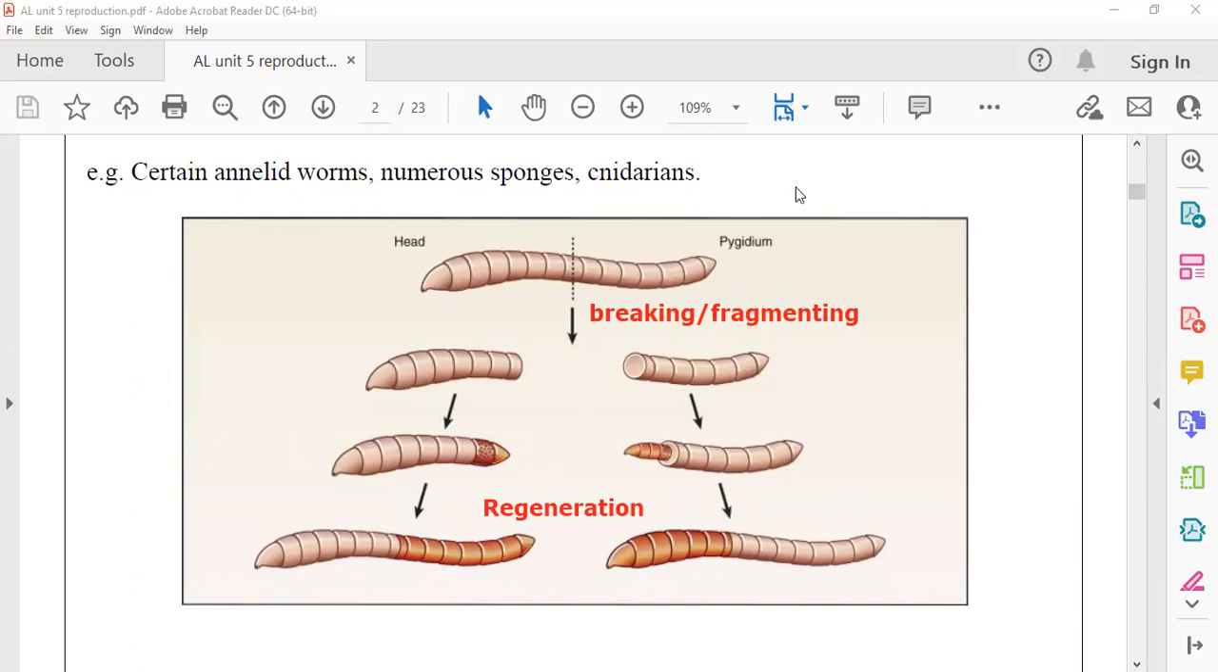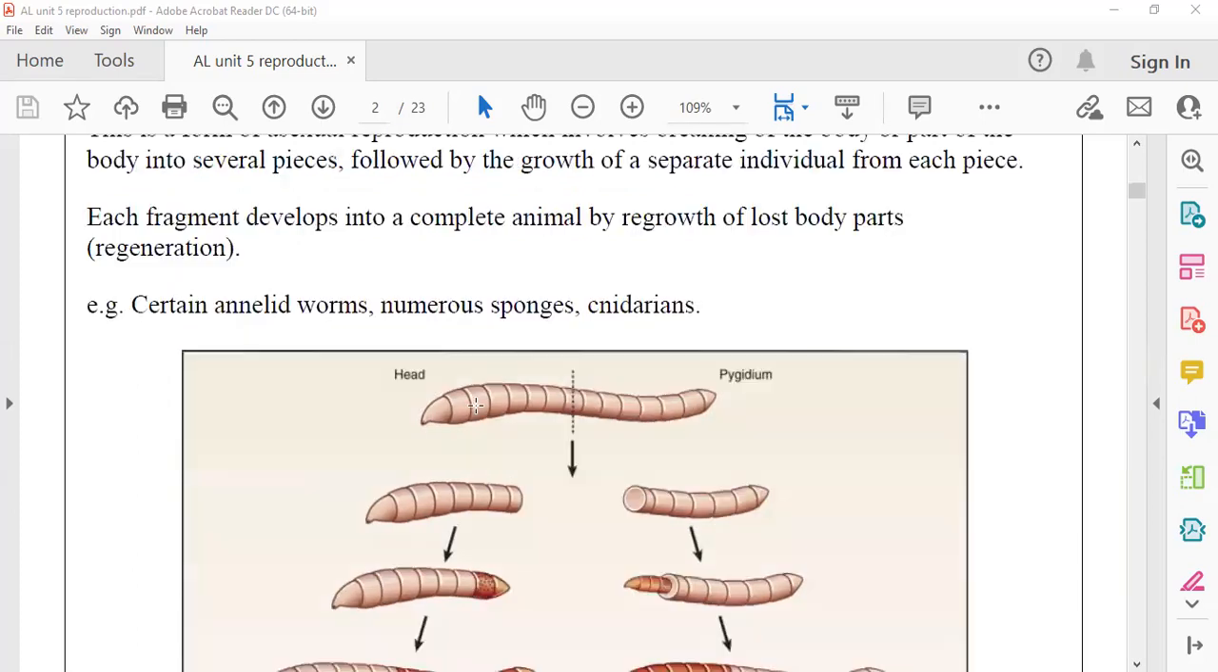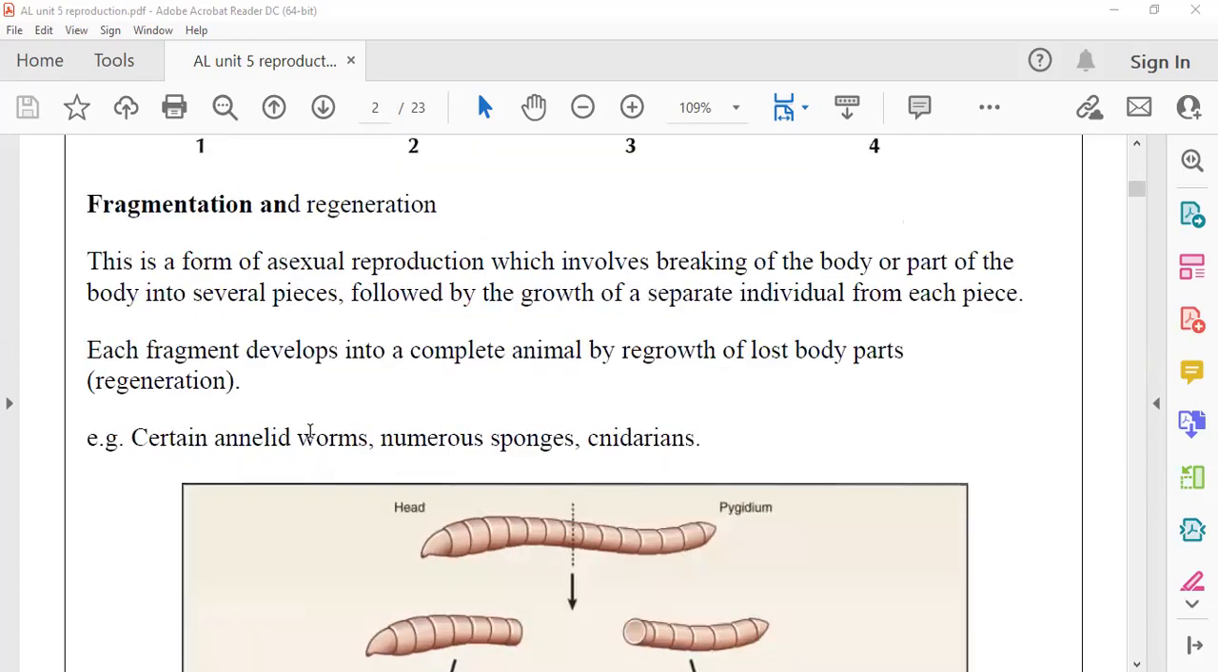So who shows fragmentation? Certain annelids. Your book says certain annelids are showing fragmentation. A very good example is the earthworm. Another group you have pointed out is sponges, numerous sponges. Sponges in diversity you didn't have in the syllabus. You have it in reproduction. In the old syllabus, we had sponges in the nervous system. It is one of the multicellular animal groups that has not developed a nervous system or nerve cells. Its phylum is Porifera. Here they have taken it under reproduction.